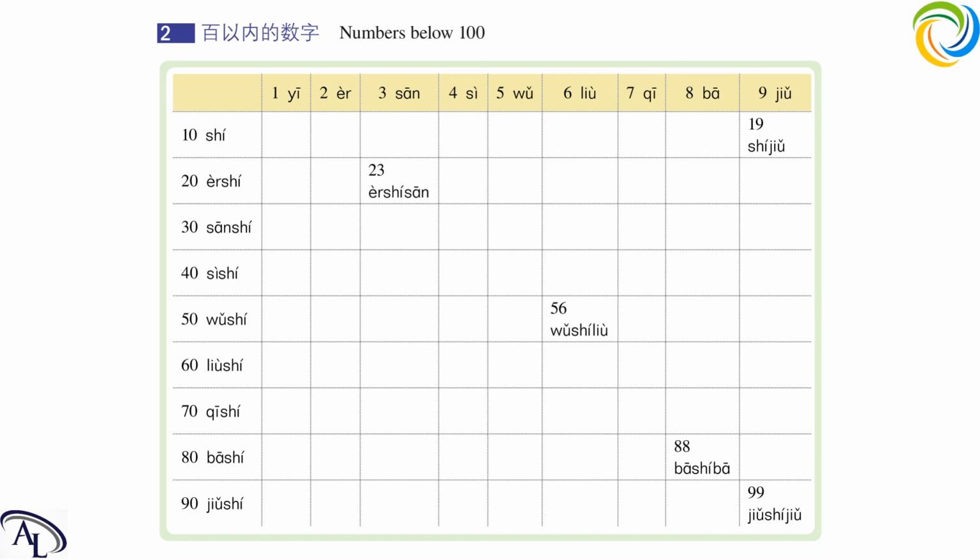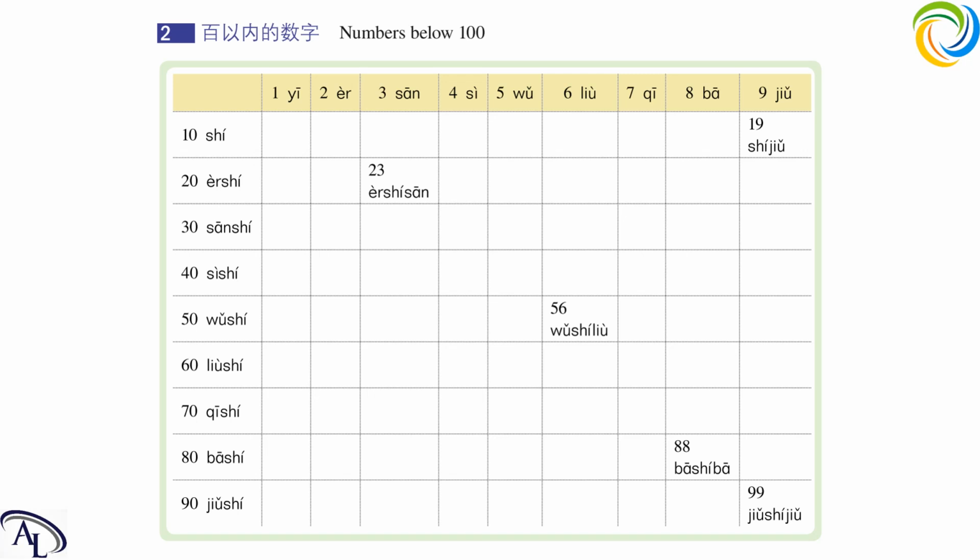Next one, 88. Tenth place, 80. So 80. And the unit place is 8. So 88. Okay, now the last example is 99. At the tenth place it is 90.